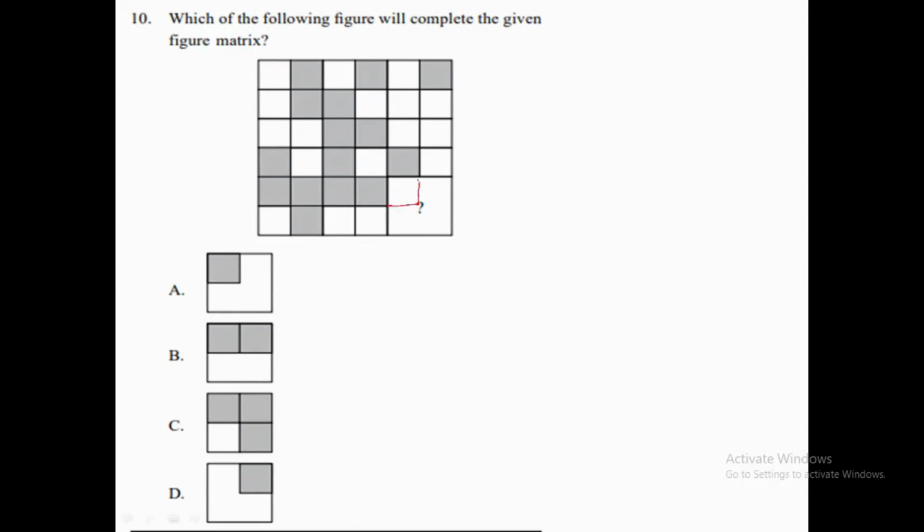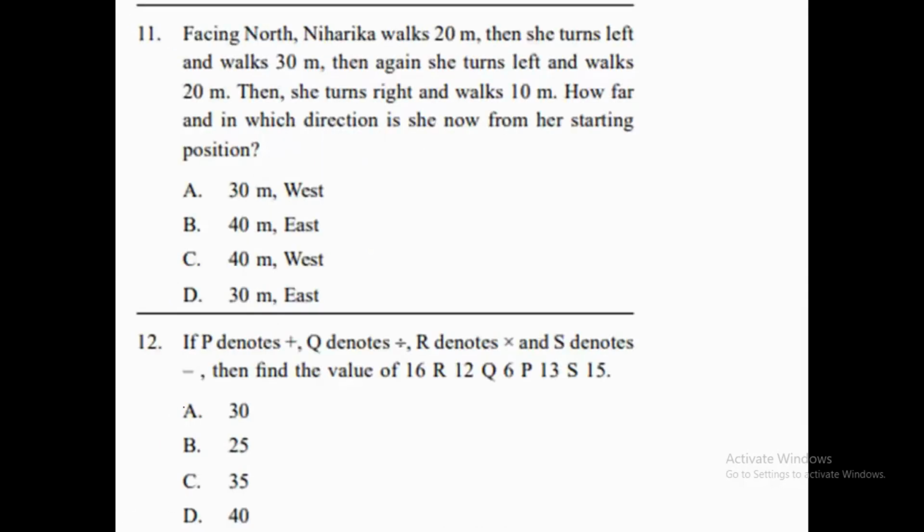If we draw this one box which is shaded, and another box which is also shaded, and this box which is shaded, and fill it like this, it will be totally symmetrical. If you draw one line like this, it should be symmetrical on both sides. This will be symmetrical to this, and this to this. According to that only we need to make it. So which figure can complete this pattern? That is option C. Now let's move to question number 11.